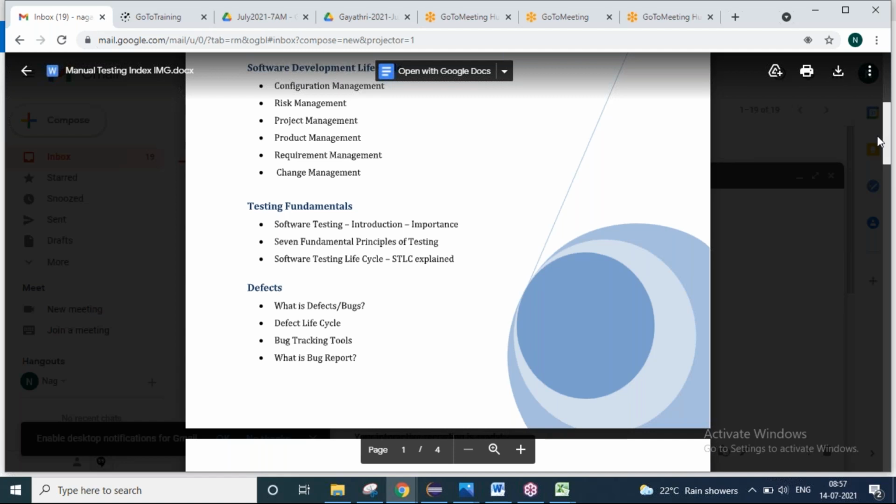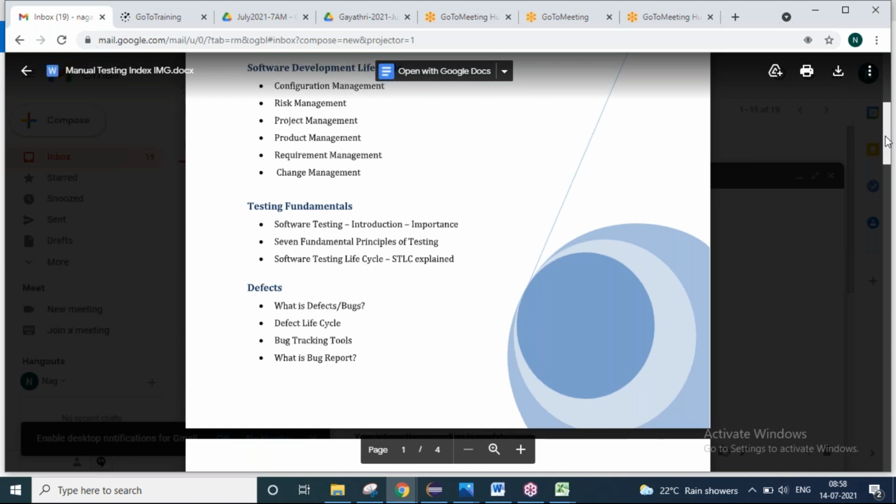In design, how to write test scenarios, how to write test cases, how to report a defect, right? And what is the defect life cycle, and which tools people are using to report a defect, and what are the different types of testing that we have to conduct, right? In different testings, there will be something called smoke, regression, sanity, right? And you will do cross browser testing, cross platform testing. There will be compatibility testing, right? Reverse compatibility, forward compatibility, and you have security testing, right? So these testings we have to conduct.